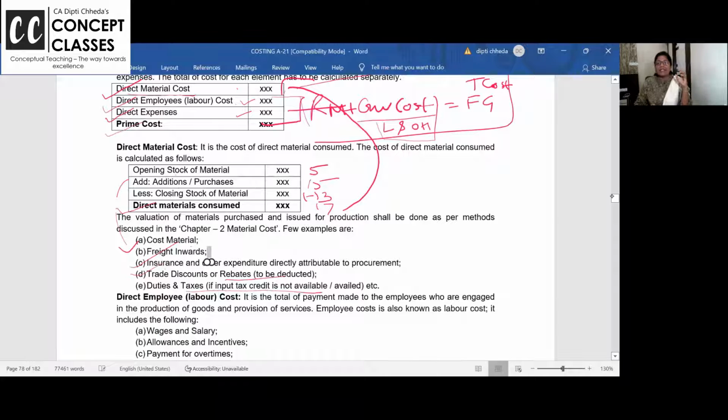Duties and taxes: GST you will add to the purchases of material if you are not getting input tax credit. I have purchased material worth 10 rupees, 2 rupees is GST, then 12 rupees it is coming. So GST, 2 rupees I am paying, making 12. I will take my purchase cost as 12 rupees if I am not taking credit of the GST.